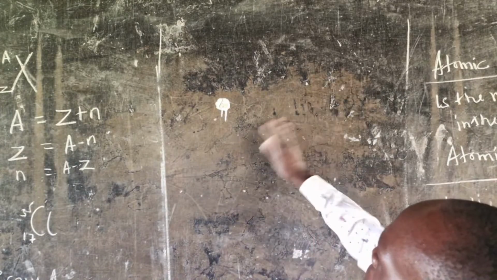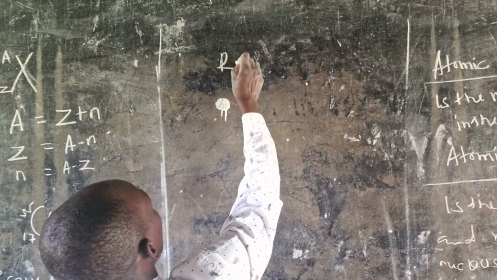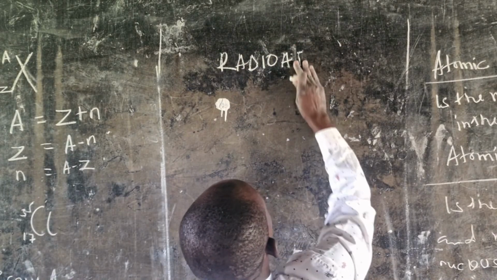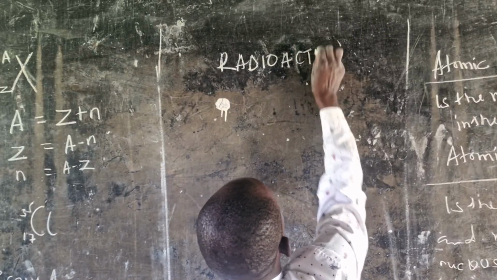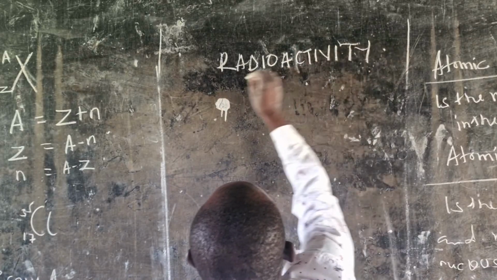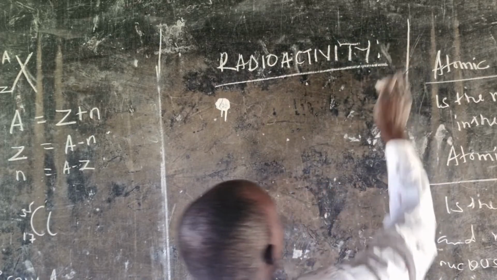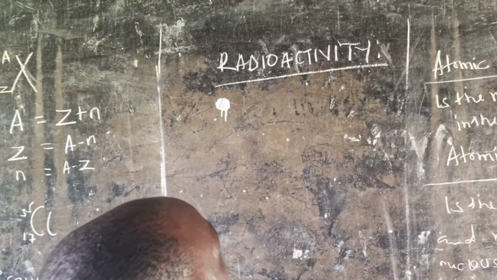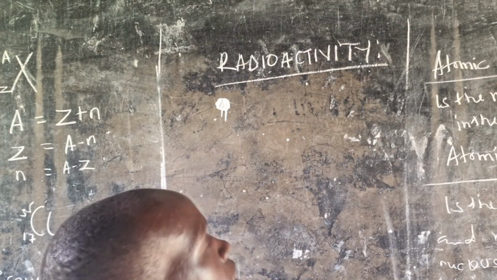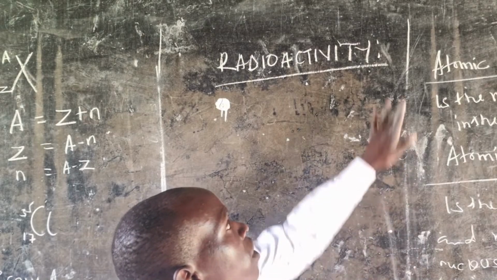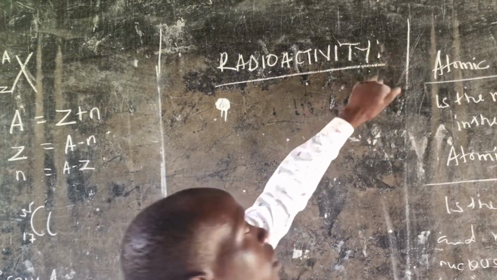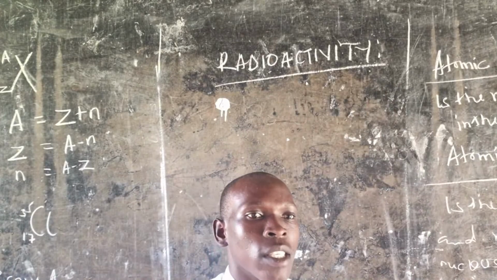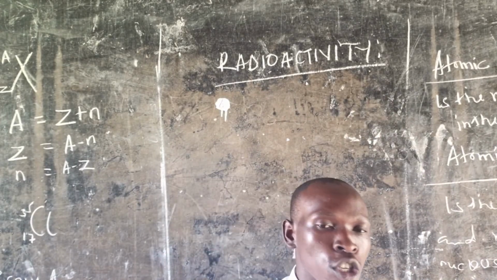Okay. Now, we have a new term called radioactivity. Radioactivity, just two words joined. Radio and then activity. Radio, that means there are kind of waves, and then activity, it is a disintegration which is continuous.